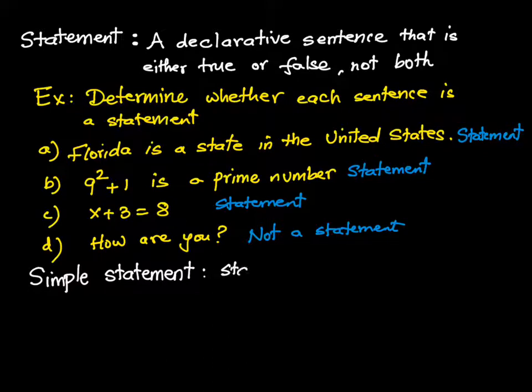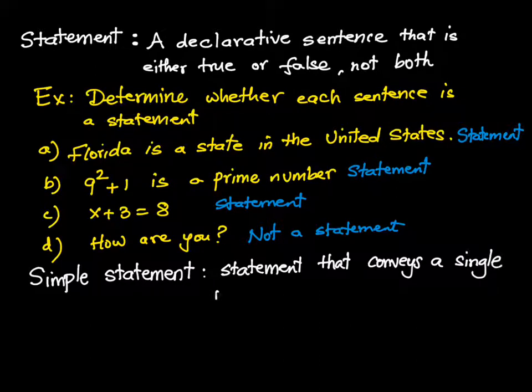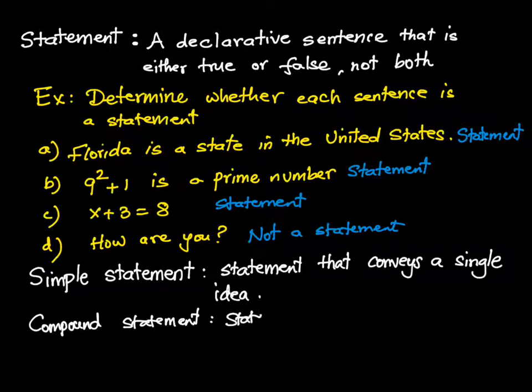So there are simple statements, which only have one idea going on, right? A simple statement only conveys one idea, a single idea. All right? And then there are compound statements. The compound statements have 2 to 3 ideas. Most probably 2, but some of them may have 3 ideas. So more than one idea is a compound statement.